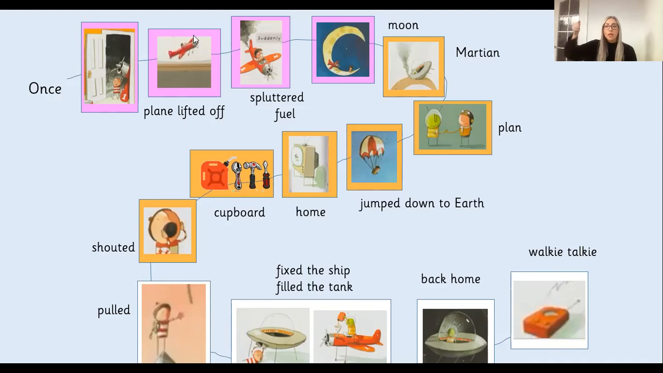A rope was lowered and the Martian pulled him up to the moon. The boy fixed the ship and the Martian filled the tank. They thanked each other and went back home. The next day, the door rang and the boy found a walkie-talkie.